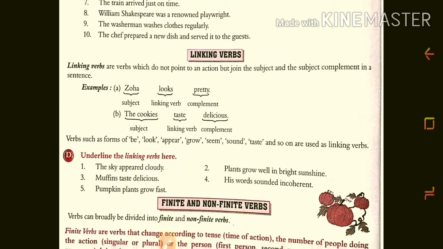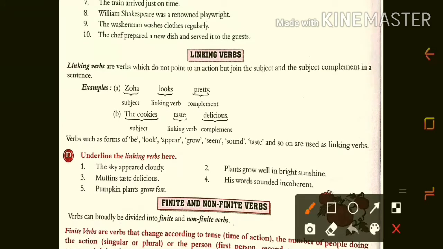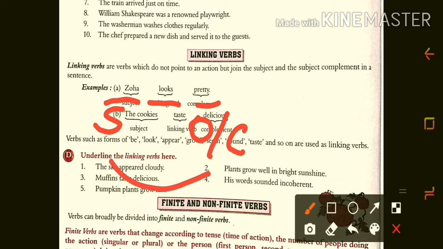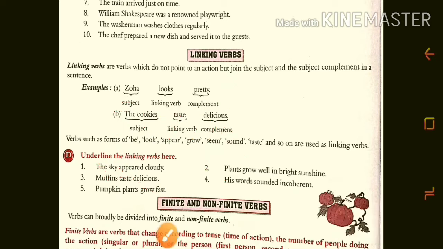For example, they given: Zoha looks pretty. So Zoha is the subject, pretty is the complement. These both things are joined by the linking verb looks. So that's why it is a linking verb.